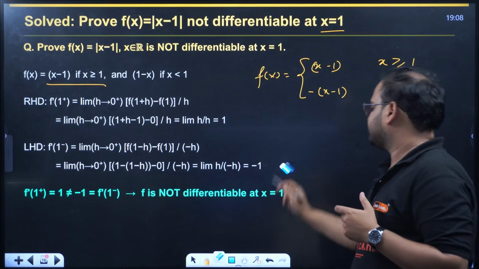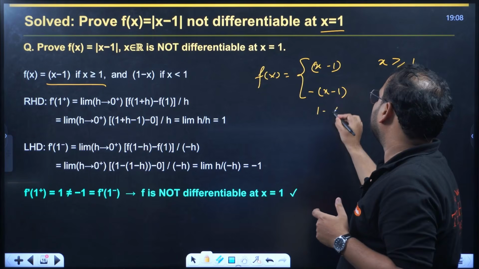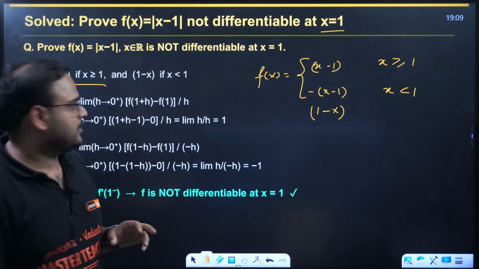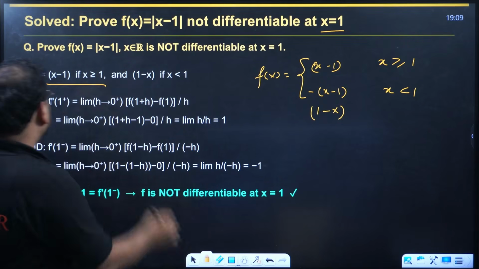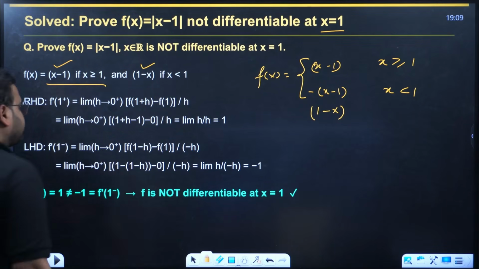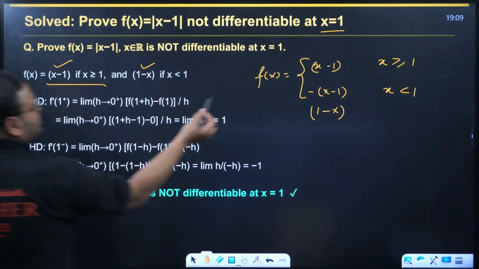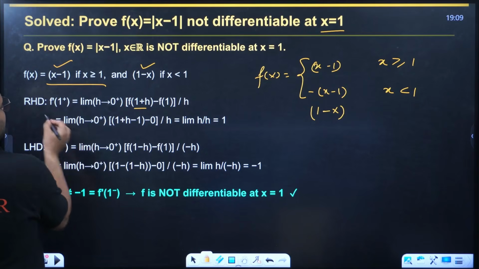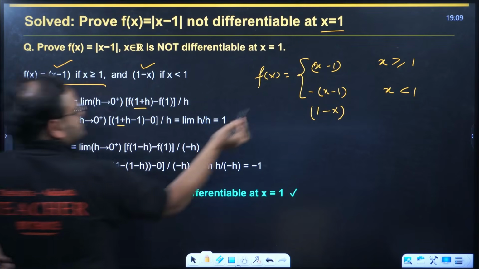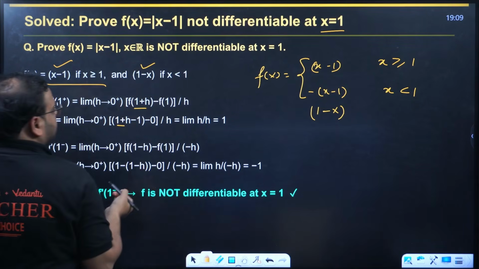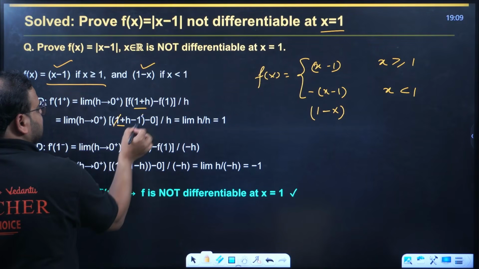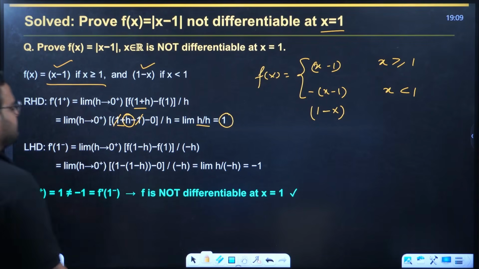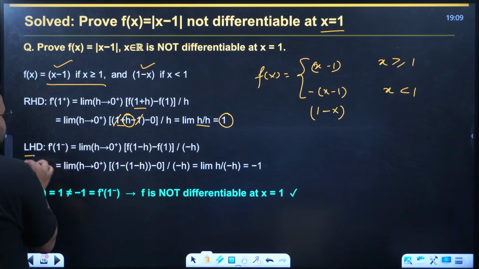Okay? Clear, right? This value is 1 minus x. So, two different branches are clear: x minus 1 and 1 minus x. The limit condition is the same. Replace x as 1 plus h. For the right hand limit, you'll have 1 plus h minus 1, which is going to be h only, since 1 and 1 cancel. We have only h left, so we have h by h, that is 1.